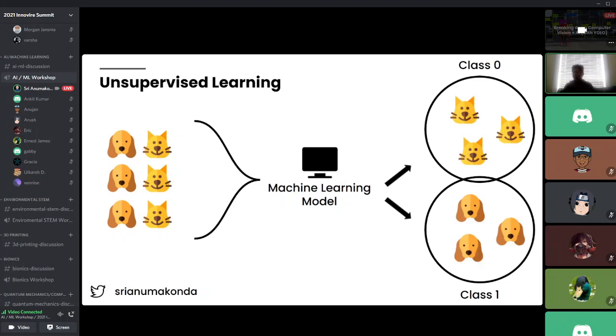So for example, over here, you might learn that class 0, which we defined, has rectangular lines coming from the center, and class 1 has floppy rectangles on the sides of the face. And that's kind of just what unsupervised learning is. Instead of having a labeled data set, the model learns to generalize and cluster based on certain features and classes.